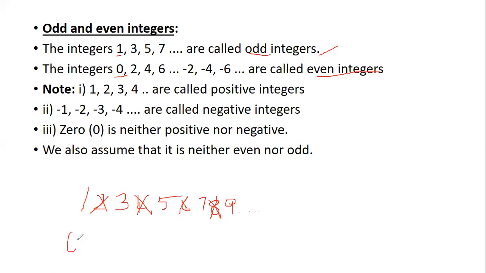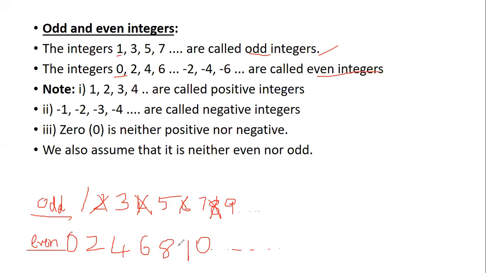So even numbers start from 0 and then you don't consider 1 and then you have 2 and then 4, 6, 8, 10 and so on. Now here odd numbers start from 1, and even numbers start from 0. So odd integers and even integers.